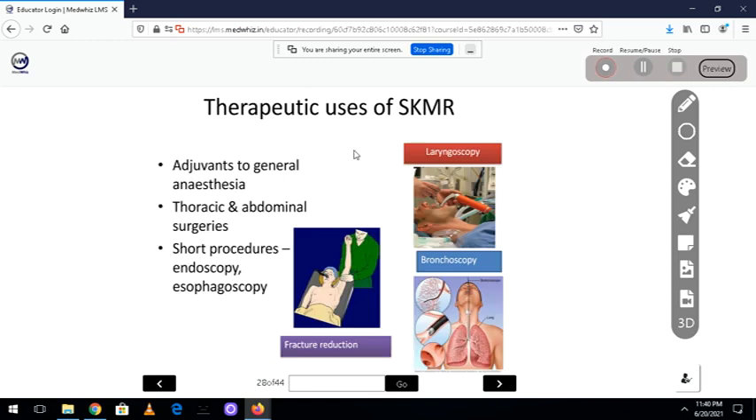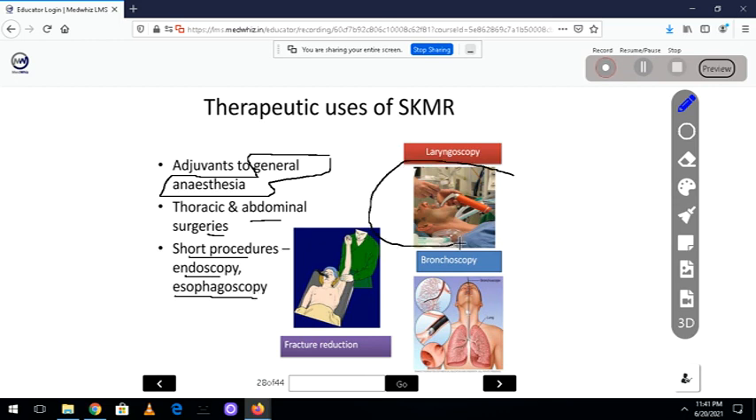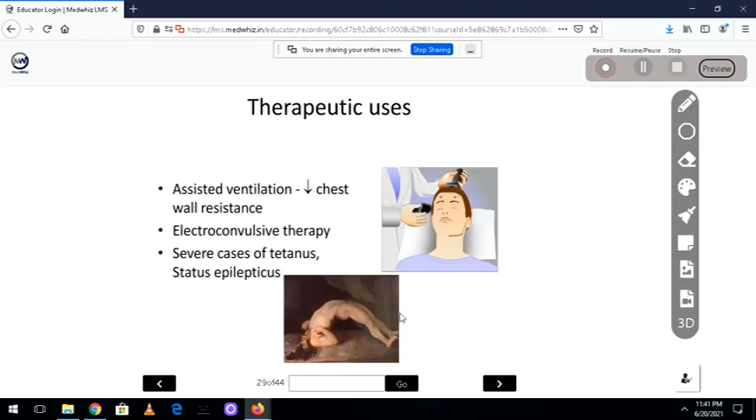Now where to use these skeletal muscle relaxants? We use them in anesthesia, because in anesthesia we need to relax the muscles and control the reflexes. Also in thoracic and abdominal surgeries and short procedures, for example endoscopy, where you want to check the intestine, the stomach, the esophagus, you have to relax the patient. Also laryngoscopy, bronchoscopy, and whenever you want to do fracture reduction, we use these drugs.